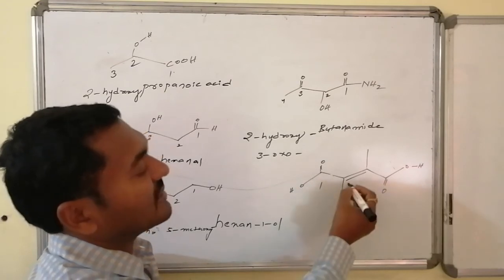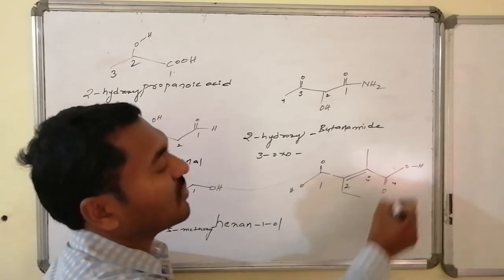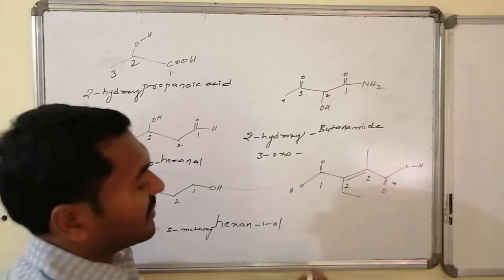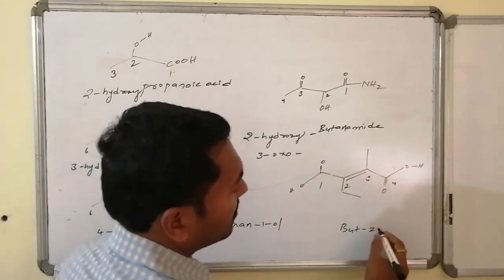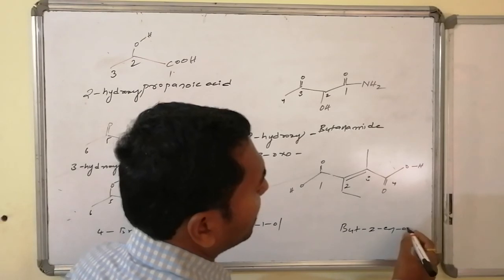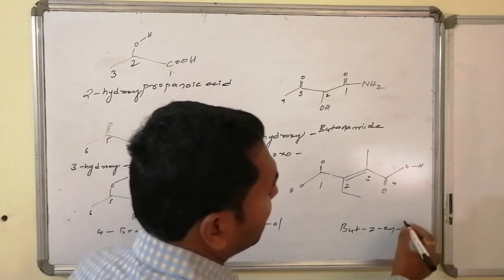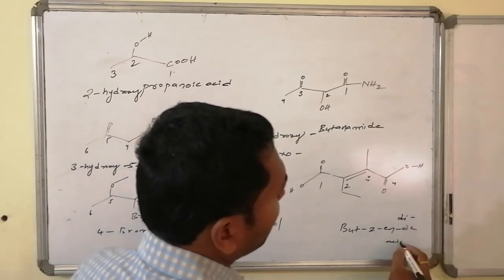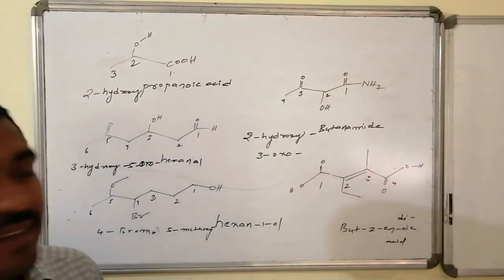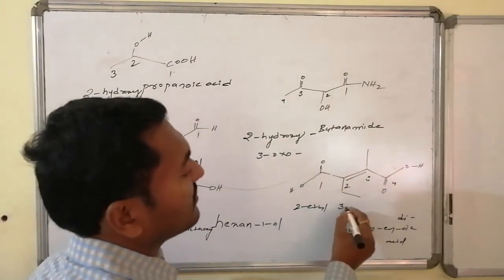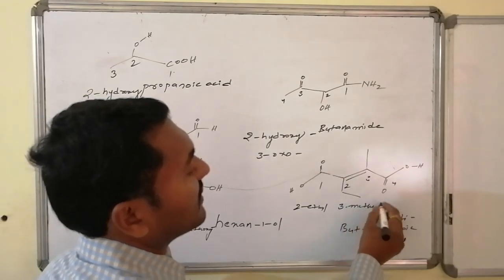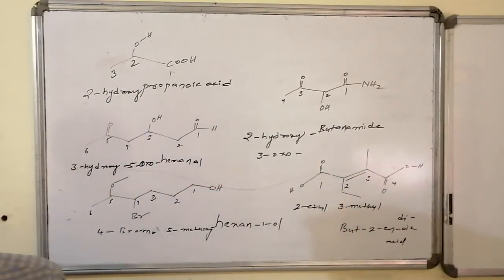Ethyl should come first, hence 2, 3 and 4, followed by butandioic acid, but-2-ene dioic acid, consisting of 2-ethyl as well as 3-methyl, that is 2-ethyl-3-methylbut-2-ene dioic acid.